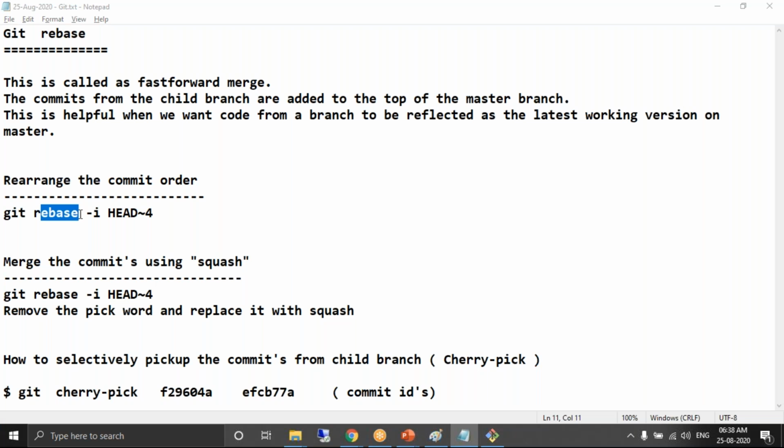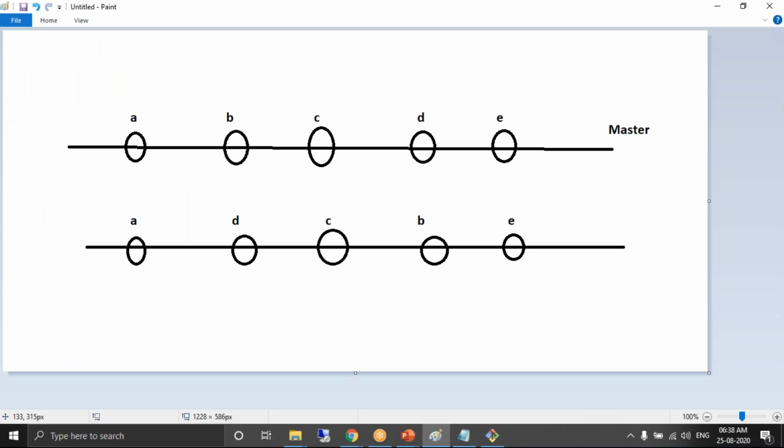The first point you need to take note of: we cannot change the order of the first commit. A commit is fixed. You cannot change the order of A. How many of the remaining commits can you change? B, C, D, E, all these commits you can change. So the remaining 4 commits you can change.